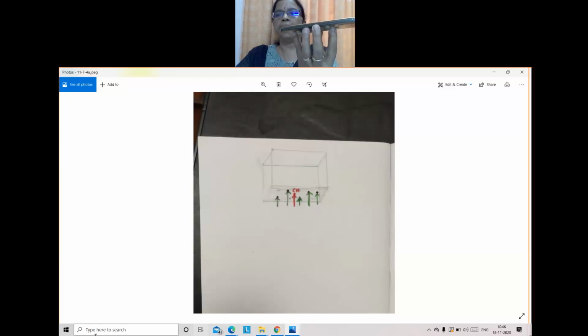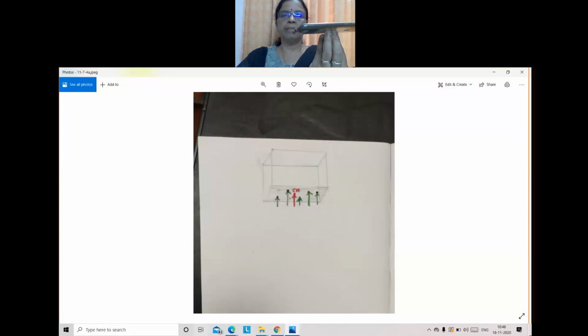And suppose I exert all my force at this end, what happens? It will fall, isn't it? So it should not happen, so we are balancing with our hand. If it is kept in our hand, we can move the body in any direction. Instead, if I apply all the force at one particular point, see, now it is balanced.